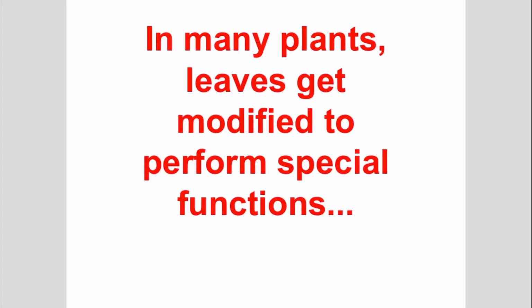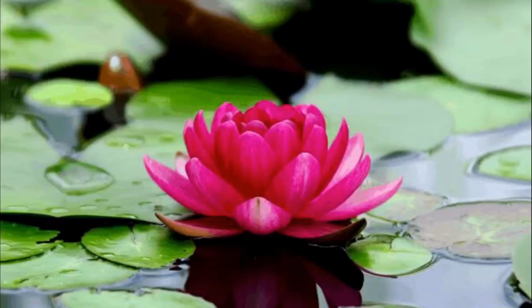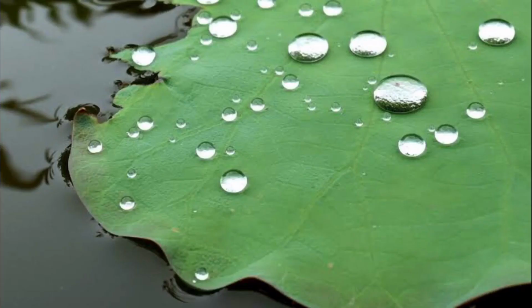In many plants, leaves get modified to perform special functions. Let us see some of them. Plants like cacti have thick leaves to prevent the loss of water in a desert region. Leaves of a lotus plant, which float on the surface of water, have a waxy surface so that water cannot penetrate easily.